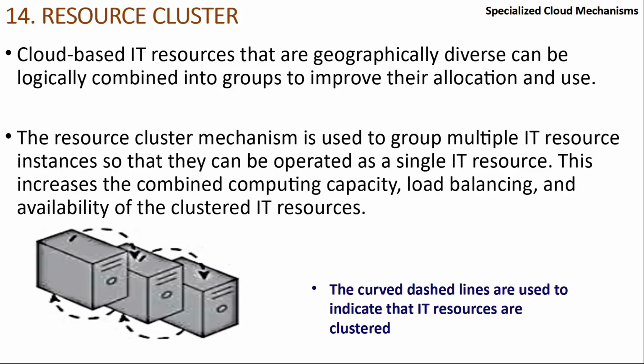One use case is parallel computing. If you want to do parallel computing, you have to make sure your cluster is in one place. The resource cluster mechanism is used to group multiple IT resource instances so that they can be operated as a single IT resource. This increases the combined computing capacity, load balancing, and availability of the cluster IT resources.